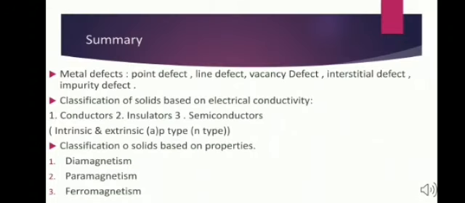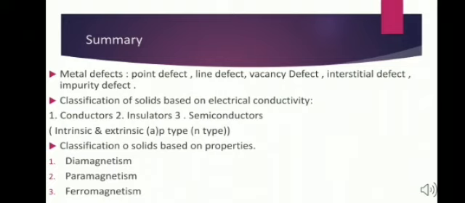So these are some of the important magnetic properties of solids. Now let us summarize the topic. In this lecture, we have learnt how during the formation of crystal structure, certain defects are produced.